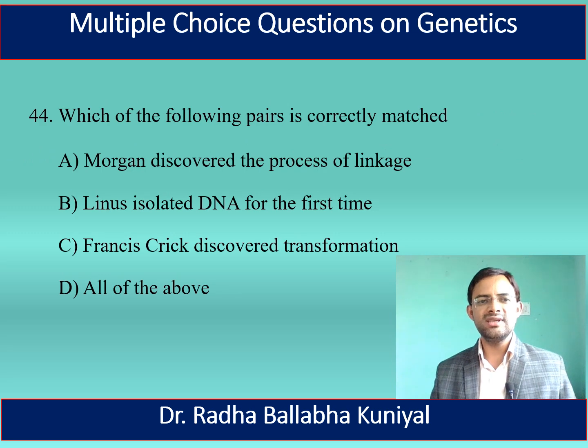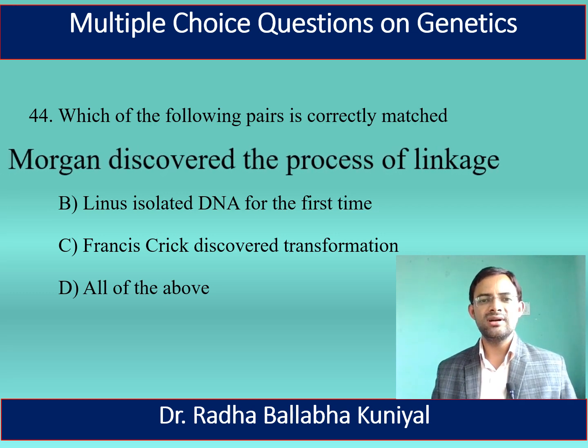The last question is, which of the following pairs is correctly matched? A. Morgan discovered the process of linkage, B. Linus isolated DNA for the first time, C. Francis Crick discovered transformation, D. All of the above. Here the correct matched pair is Morgan discovered the process of linkage.